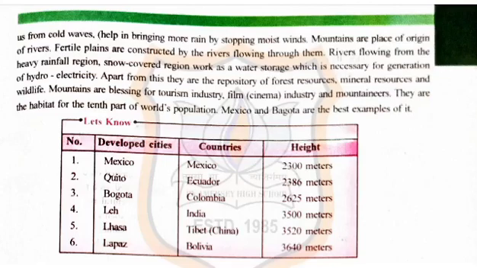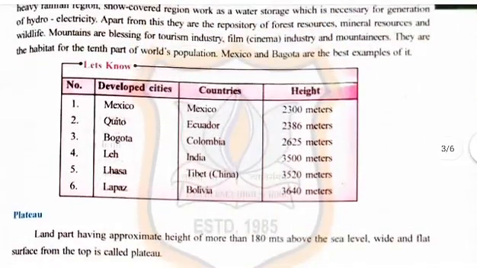Rivers flowing from the heavy rainfall region and snow-covered region work as a water storage which is necessary for generation of hydroelectricity. Apart from this, they are the repository of forest resources, mineral resources, and wildlife. Mountains are blessings for tourism, industry, film, cinema industries, and mountaineers. They are the habitat for the 10th part of the world's population. Mexico and Bogota are the best examples of it.